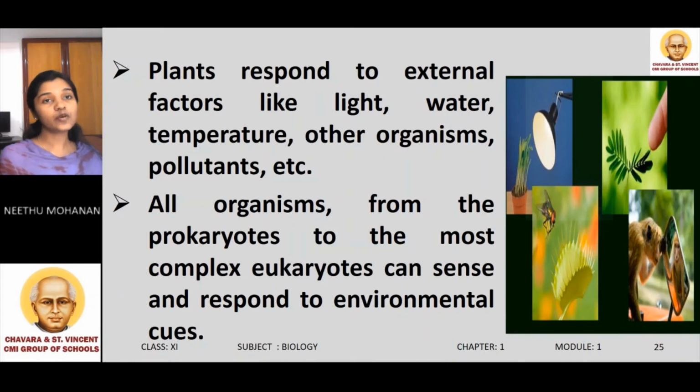While eukaryotes are complex multicellular organisms made up of a well-defined nucleus and cell organelles. And both eukaryotes and prokaryotes have the ability to sense their environment and respond to the environmental stimuli.